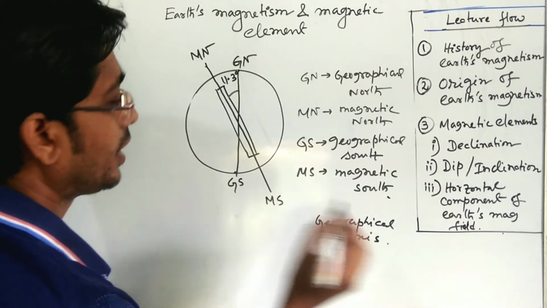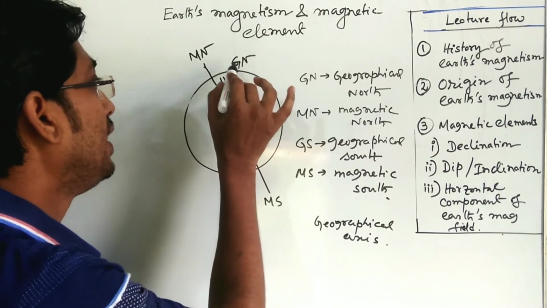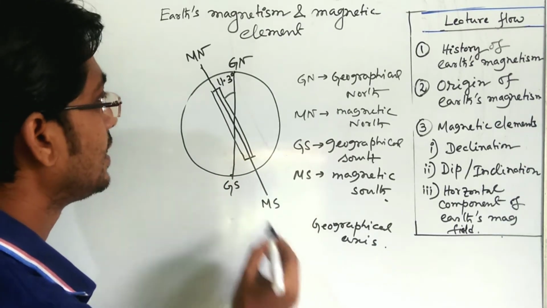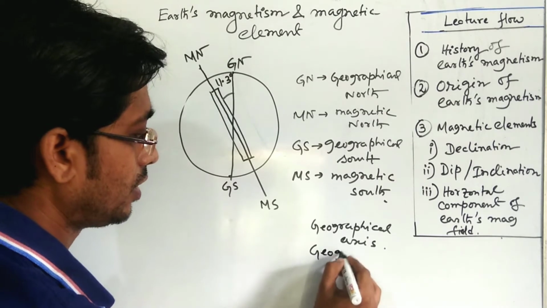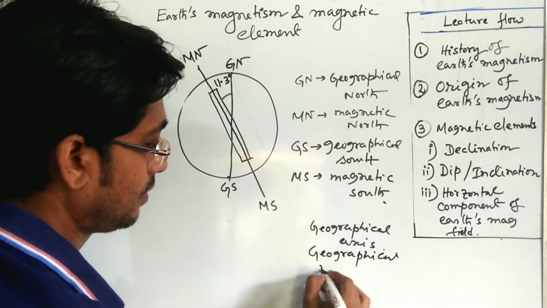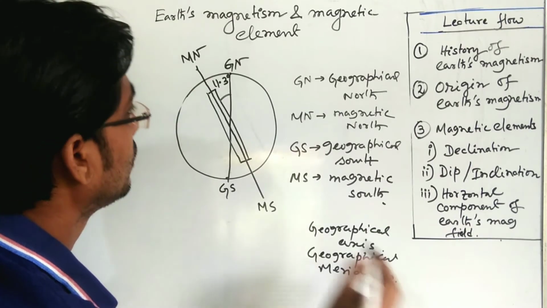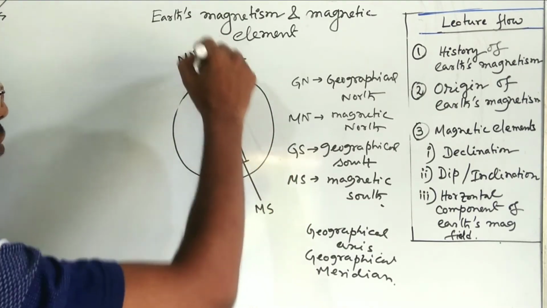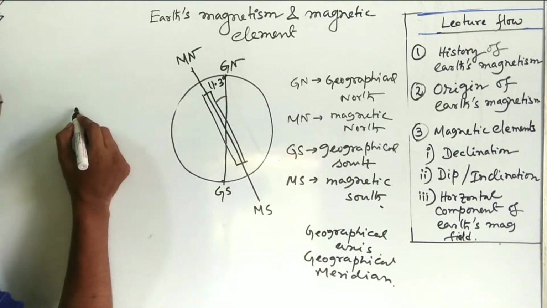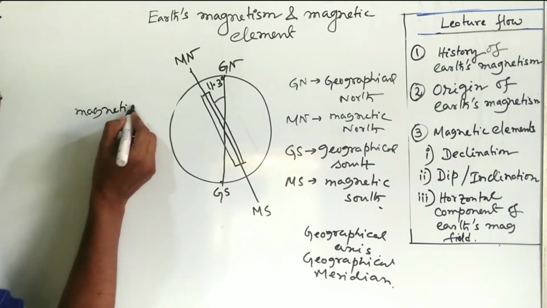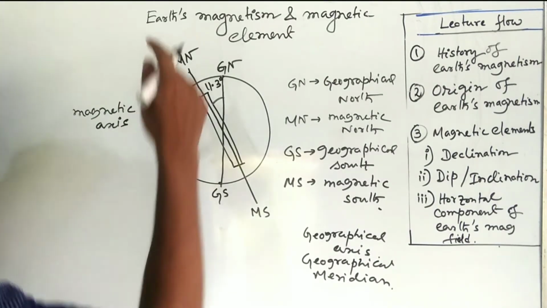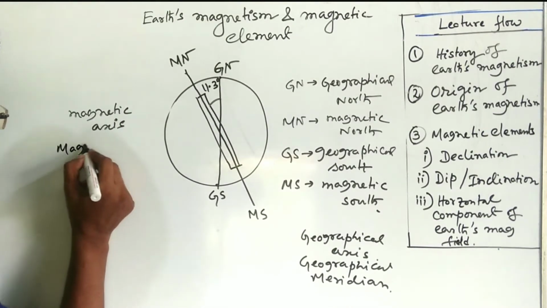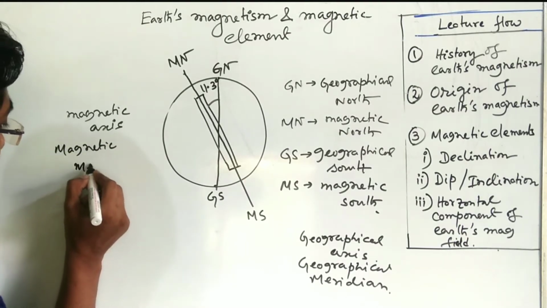Okay, and you can consider a plane containing the geographical axis, which is known as the geographical meridian. And you can also consider the line in between the magnetic north and magnetic south, that is known as the magnetic axis. So the plane containing the magnetic axis is known as the magnetic meridian.